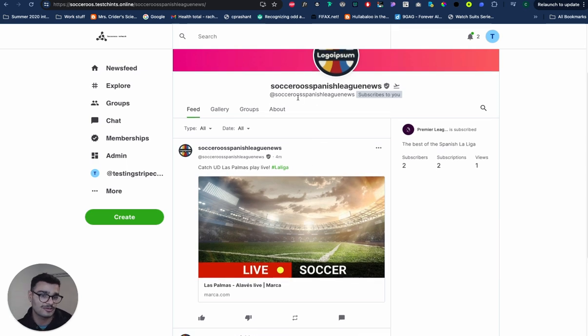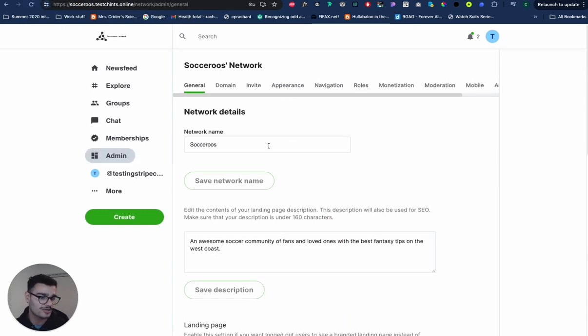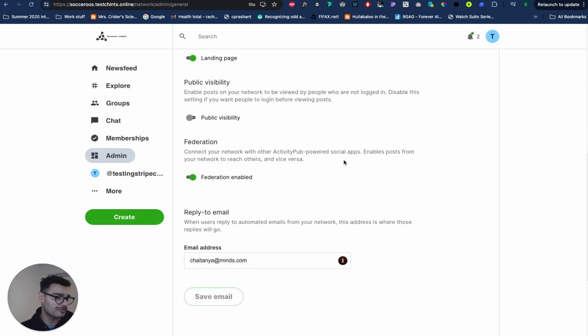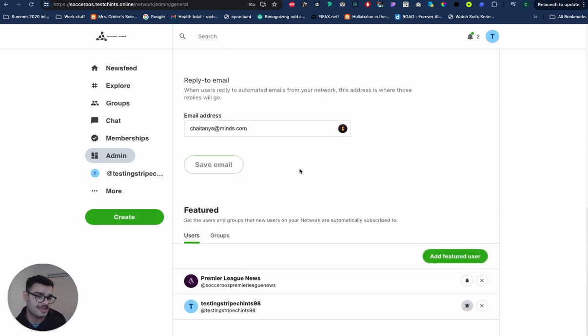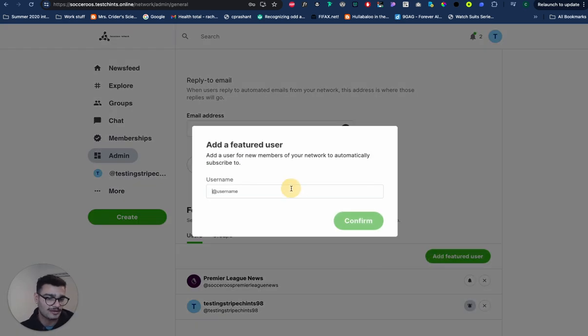So the handle here is Socceroos Spanish League News, and I want to make it so that anyone who's signing up for my new network is automatically followed to these accounts. I already have them subscribed to Premier League News. So let's go ahead and add another featured user.